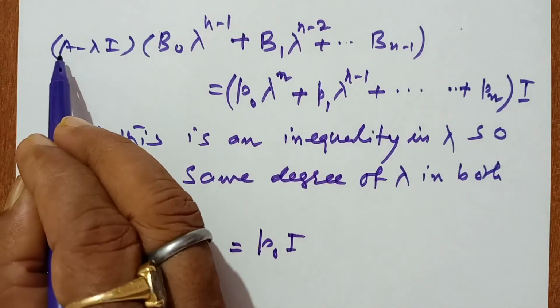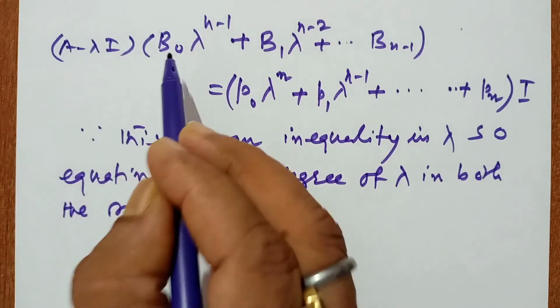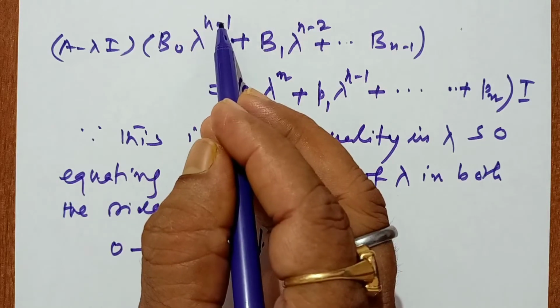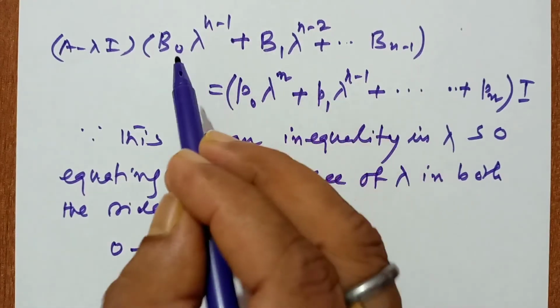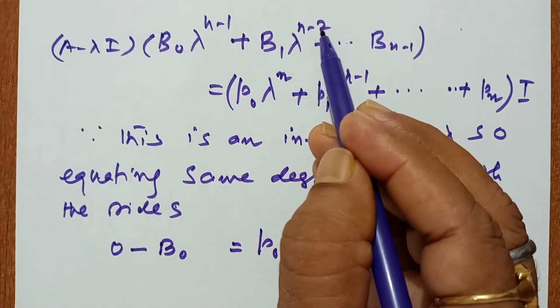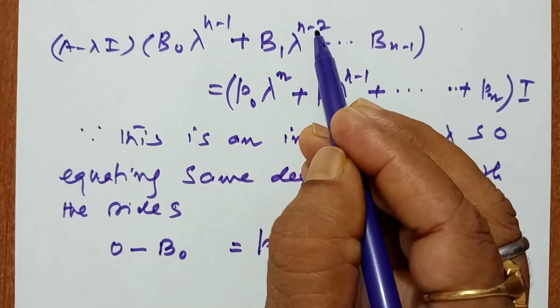Now the second, the coefficient of lambda to the power n minus 1: multiplying A gives A B0 lambda to the power n minus 1, and multiplying lambda into the next term gives lambda to the power n minus 1.